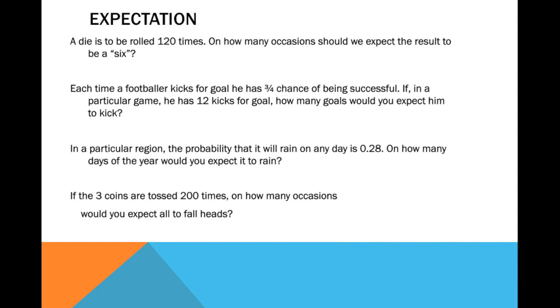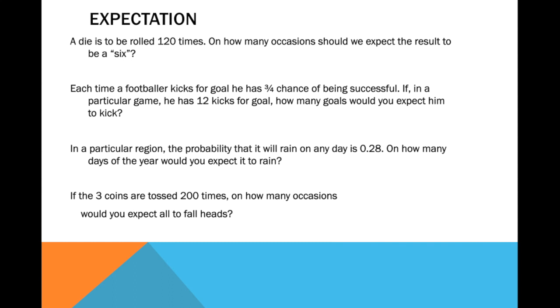All right, so let's begin with expectation. Let's look at the first example. A die is to be rolled 120 times. On how many occasions should we expect the result to be a 6? So you know that a die has 1, 2, 3, 4, 5, 6. So what do you think?